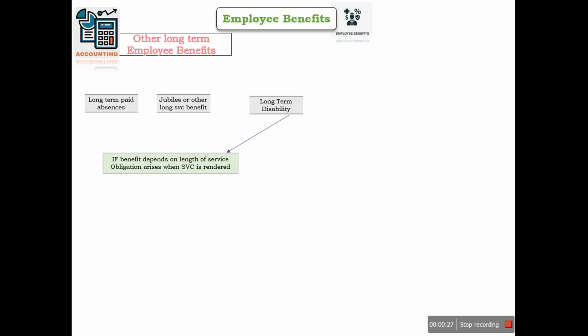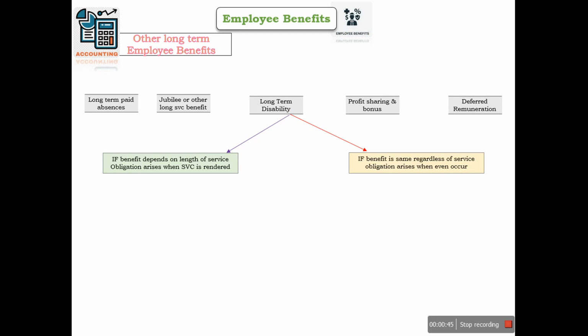And in another case, the benefit is same irrespective of the length of the service. In that case, obligation arises when the events happen. Apart from it, other long-term benefits may be profit sharing and bonuses and deferred remuneration.